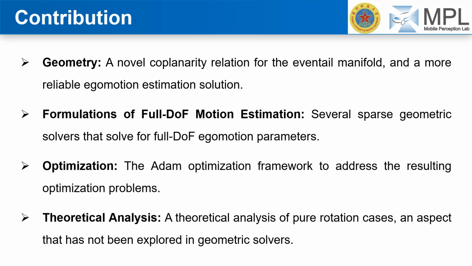Our work makes several key contributions. First, in terms of geometry, we introduce a novel coplanarity relation for the event manifold, which leads to a more reliable egomotion estimation solution. Second, we propose several sparse geometric solvers specifically formulated for full-DoF motion estimation parameters. Third, for optimization, we leverage the Adam optimization framework to efficiently address the resulting complex optimization problems. And finally, we provide a theoretical analysis of pure rotation cases, an aspect that has not been deeply explored in the context of geometric solvers for event cameras.